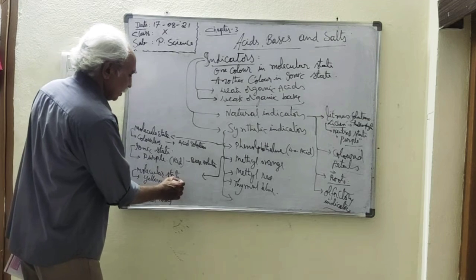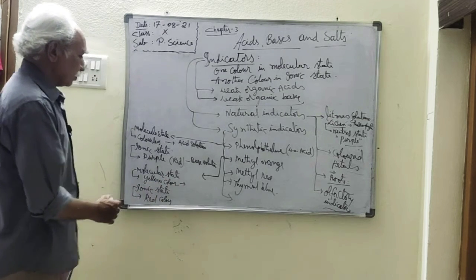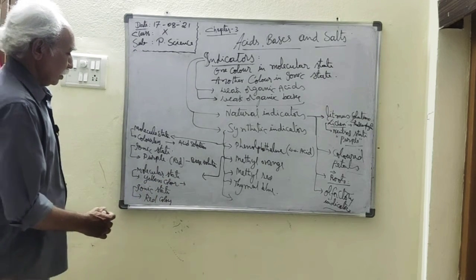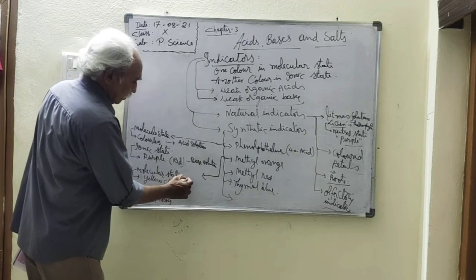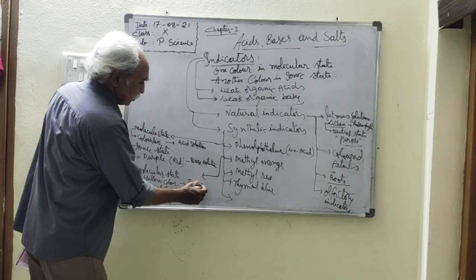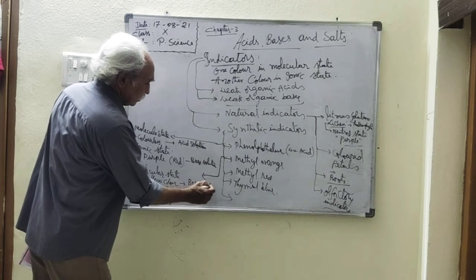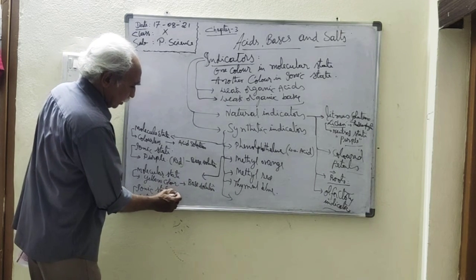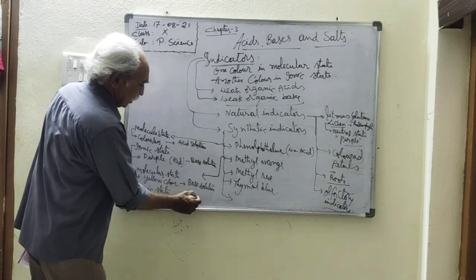So yellow color, molecular yellow color, means it is a base solution, and ionic means acid solution.